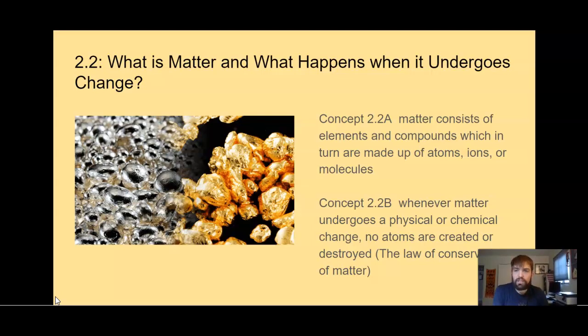So the two concepts we're going over are 2.2a: matter consists of elements and compounds, which in turn are made up of atoms, ions, or molecules. And 2.2b: whenever matter undergoes a physical or chemical change, no atoms are created or destroyed, the law of conservation of matter. So this might be review for some of you, but it's good to review these essential scientific points.